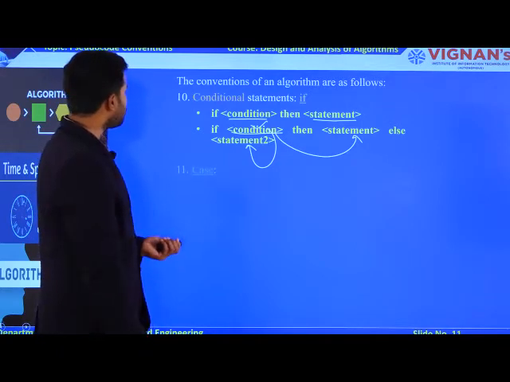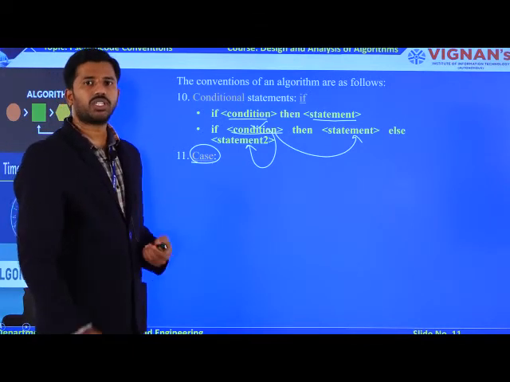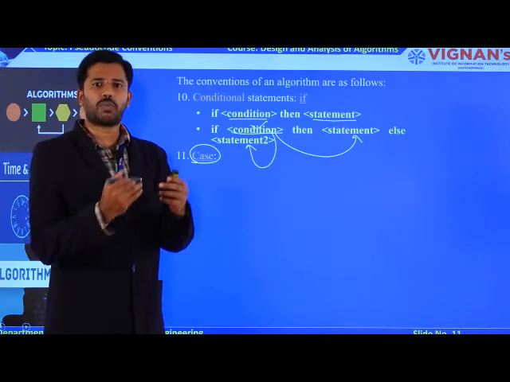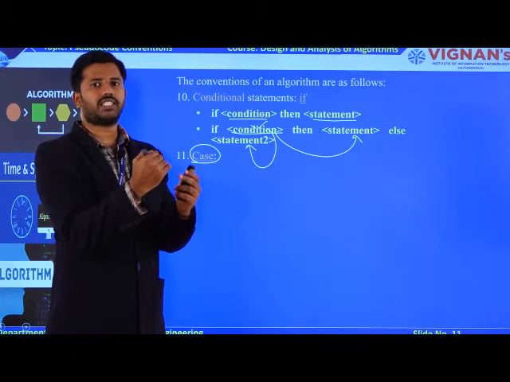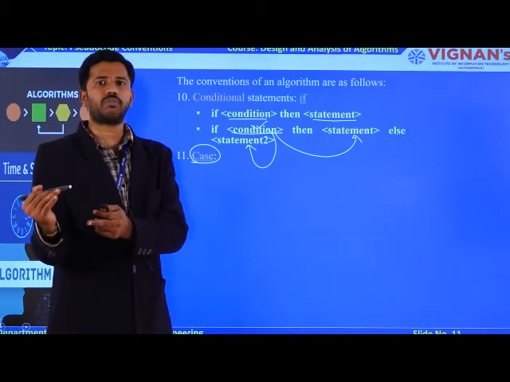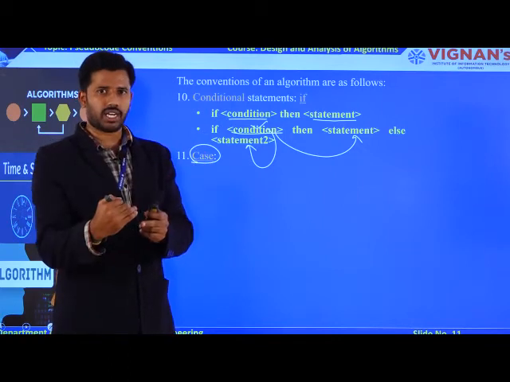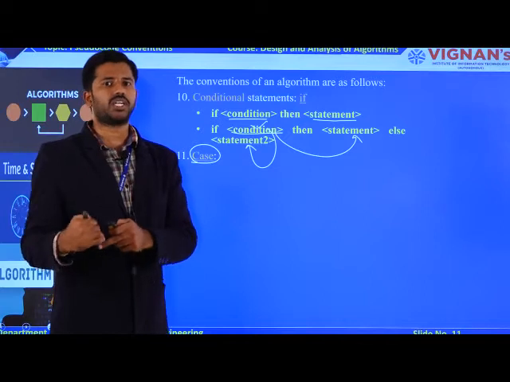Okay. Now, coming to the next one, which is going to be the case. This is similar to your switch case. How is the switch case executed? In the switch case, you are going to have a particular number of cases. If the case is satisfied, then only you are executing particular statements. If all the cases have failed, ultimately at last you are going to have a default case to execute the default logic.